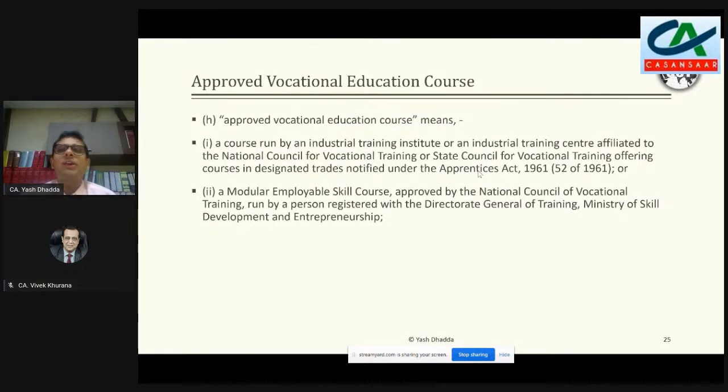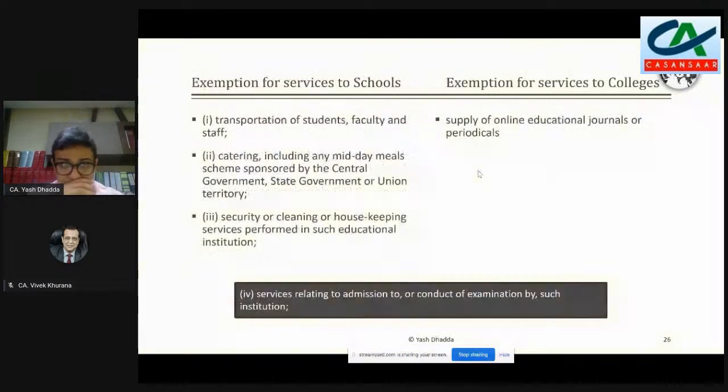Approved vocational education courses, the definition has been given. यहाँ पे कोई ऐसा कोर्स जो एक ITI चला रहा है या फिर ITI affiliated कोई एक vocational training center है वो चला रहा है, या फिर National Council of Vocational Training का कोई modular employable skill course है, अगर वैसा कोई courses चल रहे हैं, then they are treated as approved vocational education courses.